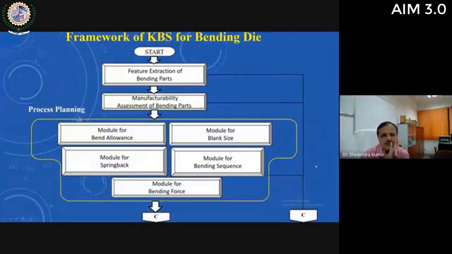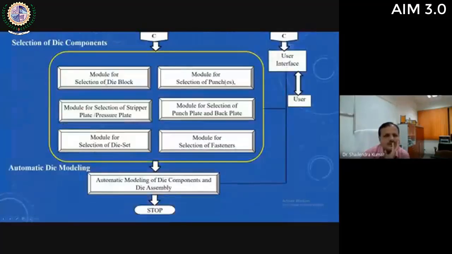A similar type of framework is developed for other types of dies also. There may be some changes, like determining process planning parameters. Process planning parameters may be different in different types of dies, and similarly die components. So there are some changes, otherwise in most cases the framework is almost the same.